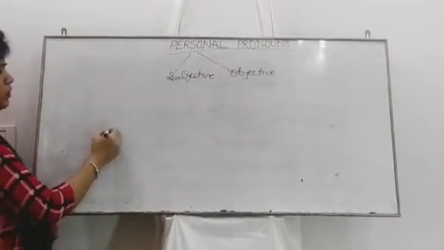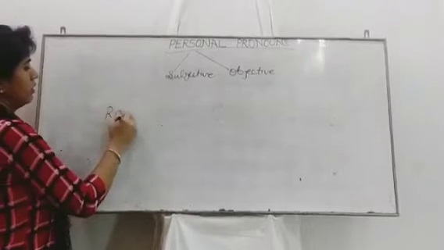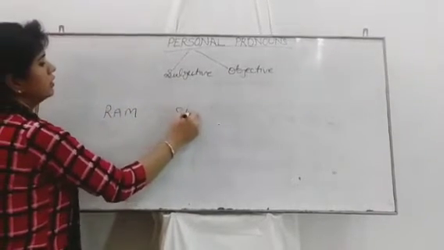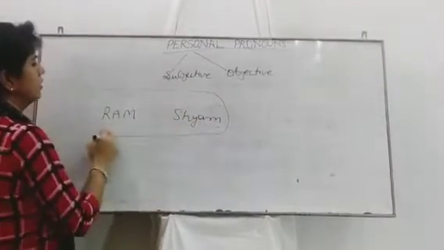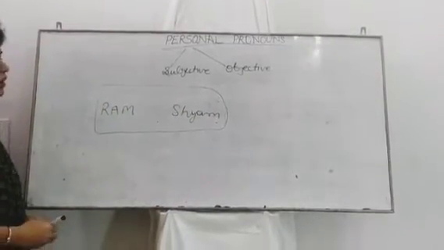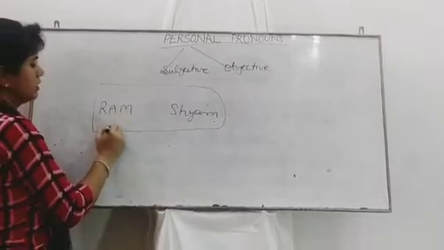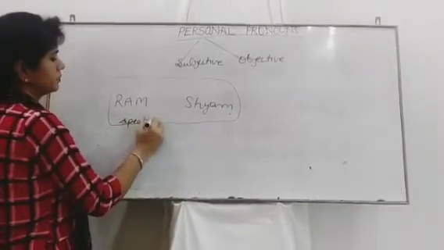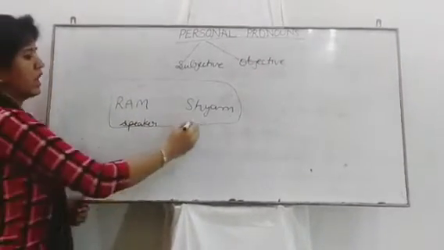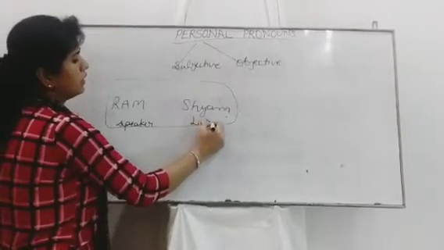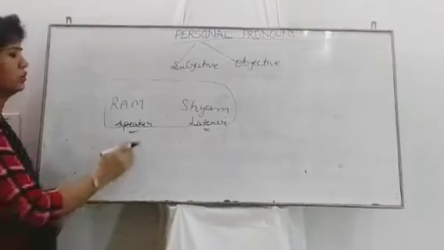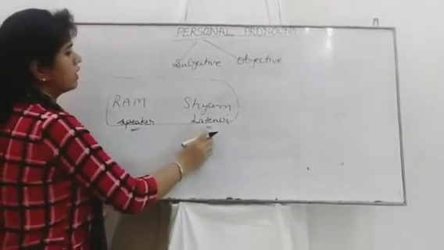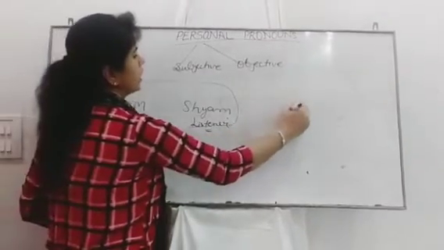Suppose there is a room and there are Ram and Shyam in the room. Ram is the speaker and Shyam is the listener. Ram is speaking and Shyam is listening to his talk, and they are talking about Richa.